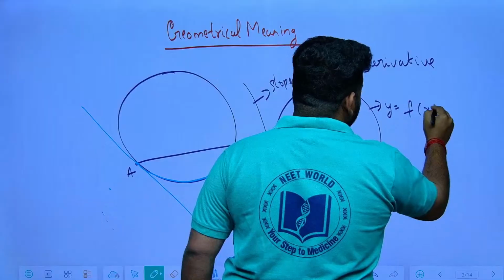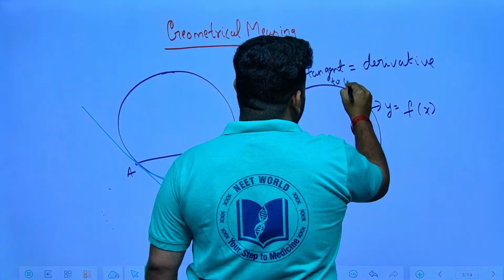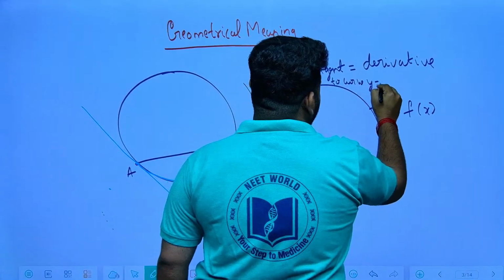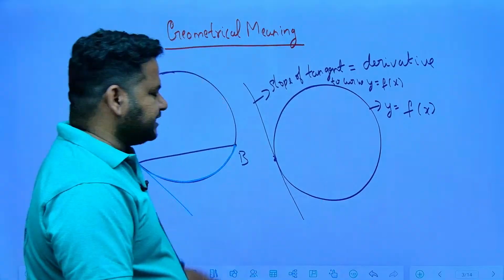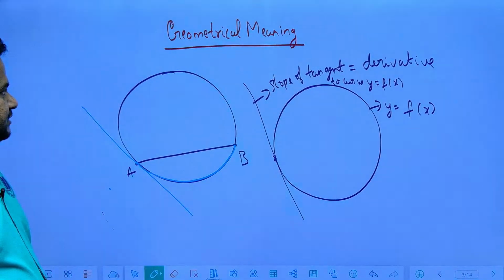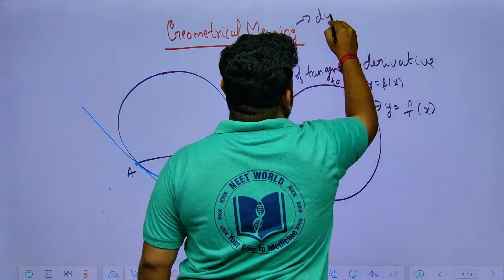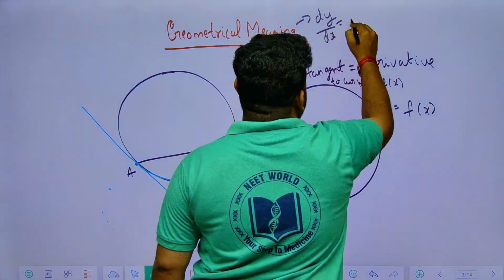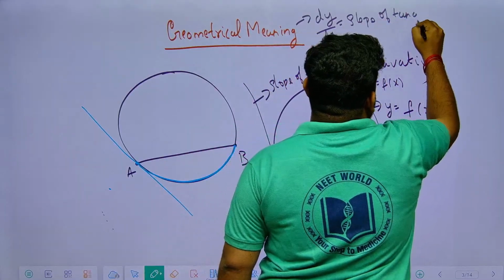The slope of the tangent to the curve y is equal to f of x is the derivative of this function. So dy by dx also represents the slope of the tangent to the curve.